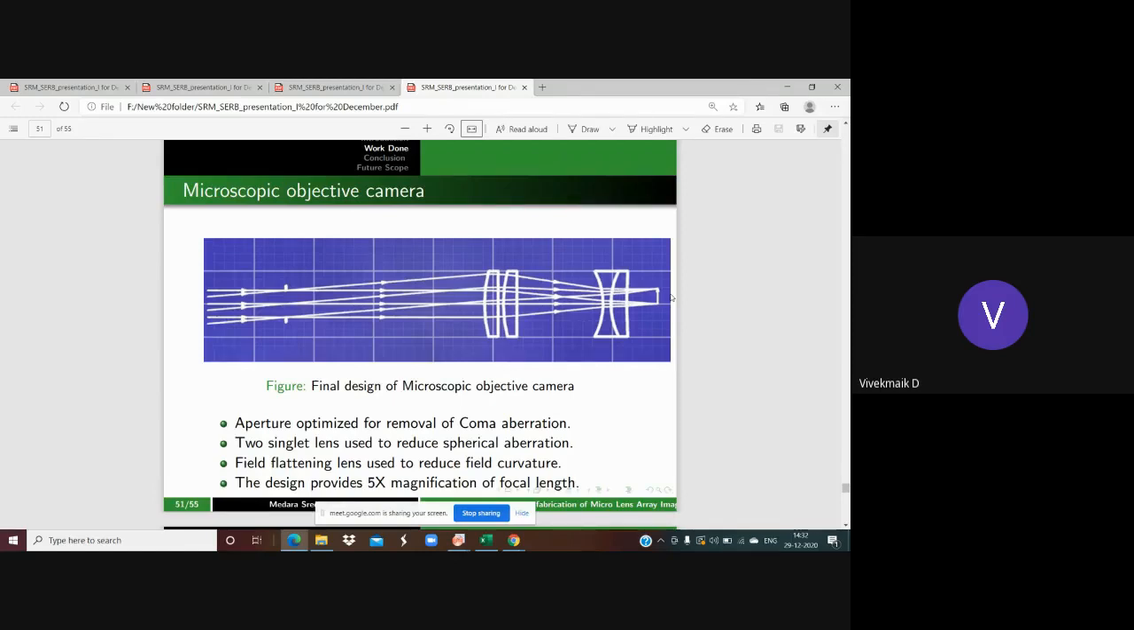With this design, we're going to obtain 5 times the magnification of the focal length. This is our design. It is not the complete design. It is like a module. For designing anything, we need to first draw the module.